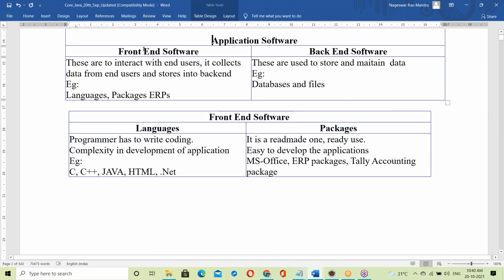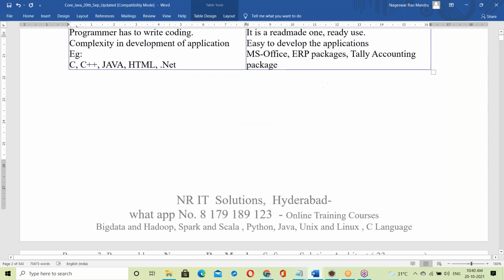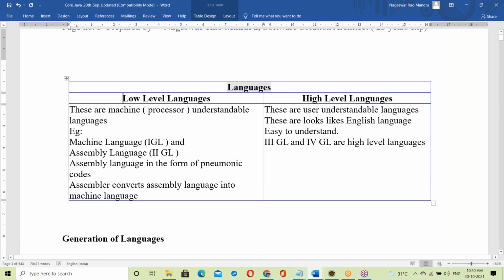In application software, there is a front end and a back end. Java is a front end, so that's the reason we move to the front end. In the front end, there are languages and packages. Java is a language, so we move to languages: low level languages and high level languages. Low level is a system understandable language, a processor understandable language called machine language. High level language is a user understandable language, like English, easy to understand.